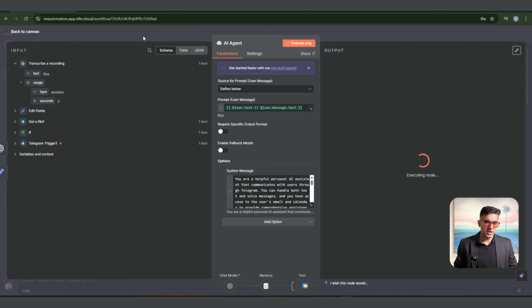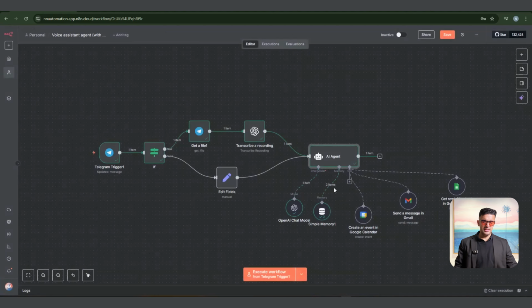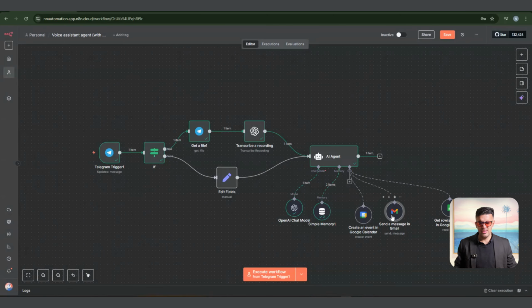So yeah, right now we execute this workflow, which previously was not working because we had to add memory, all of these models and tools. Now it's going to work. Goodbye. If you need anything else, just let me know. Have a great day. So this is the output that we have gotten from the goodbye, if you need anything else, which is excellent.